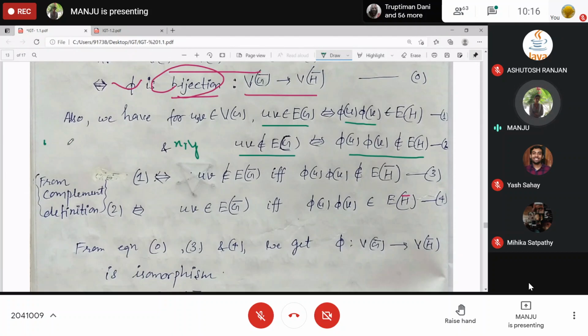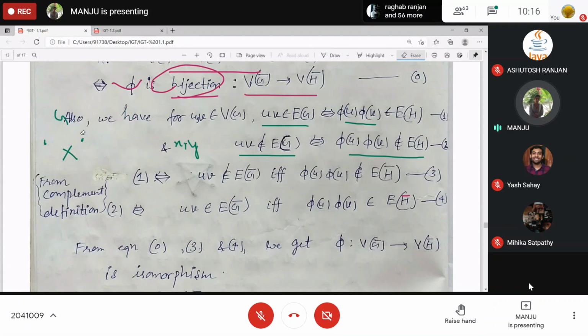Means whenever two elements U and V are adjacent in G, in H their images phi U, phi V will be adjacent, and if these are not adjacent, their images are not adjacent. So this map is preserving the adjacency and non-adjacency condition.